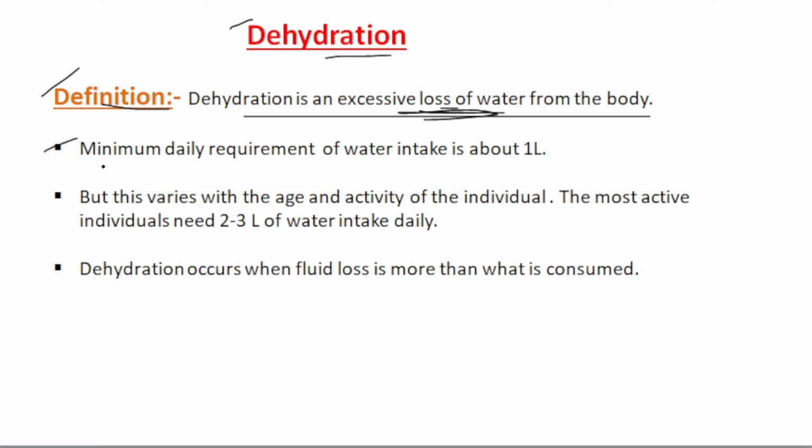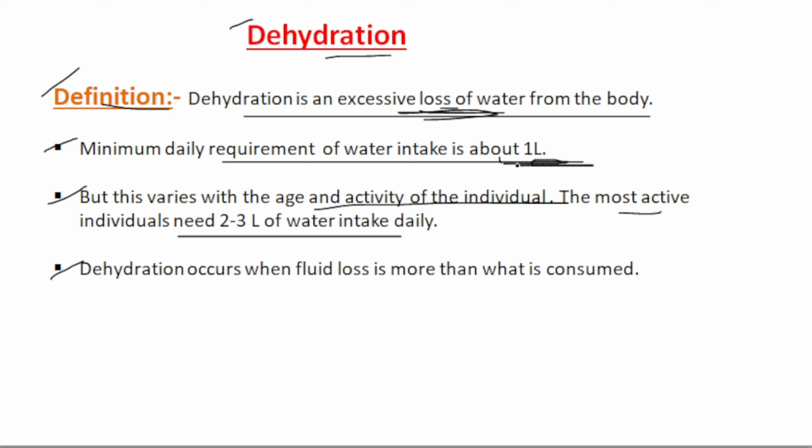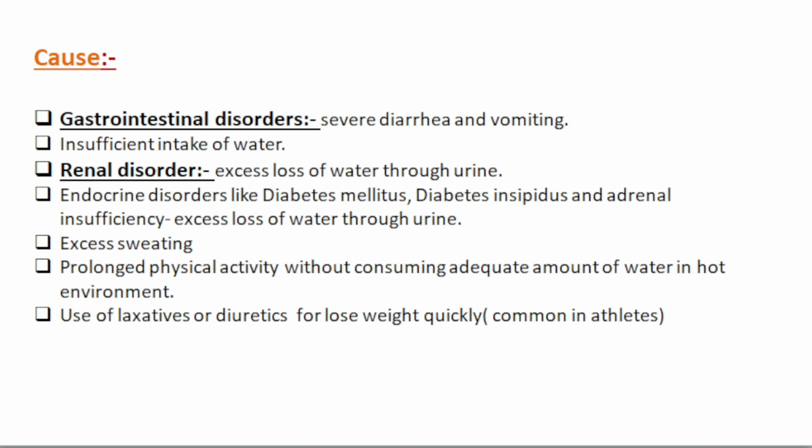Then, the minimum daily requirement of water intake is about 1 liter, and this varies with the age and activity of an individual. The most active individuals need 2 to 3 liters of water daily. Normally 1 liter is required daily, but in the case of the most active individuals, 2 to 3 liters of water intake is necessary. Dehydration occurs when fluid loss is more than what is consumed. So if you consume less water and the amount of fluid loss is high, dehydration occurs.